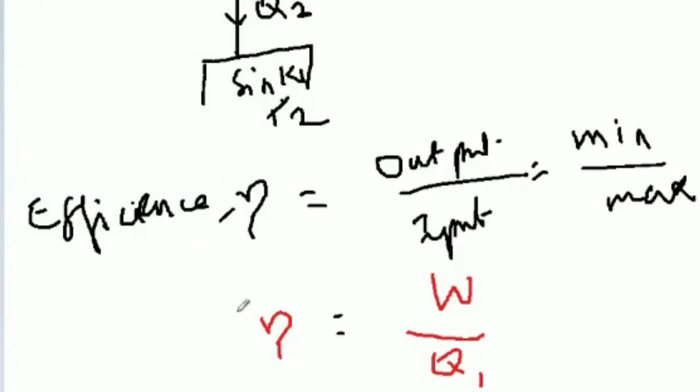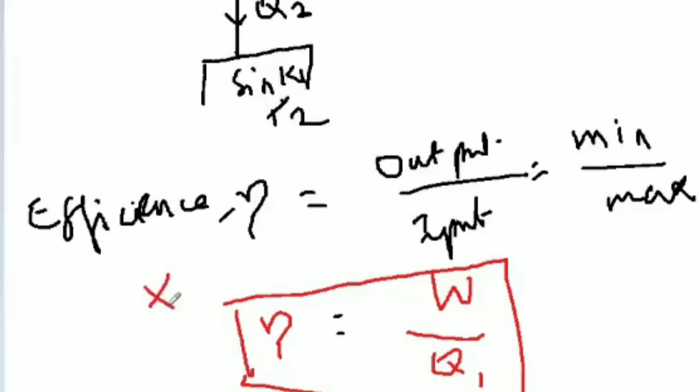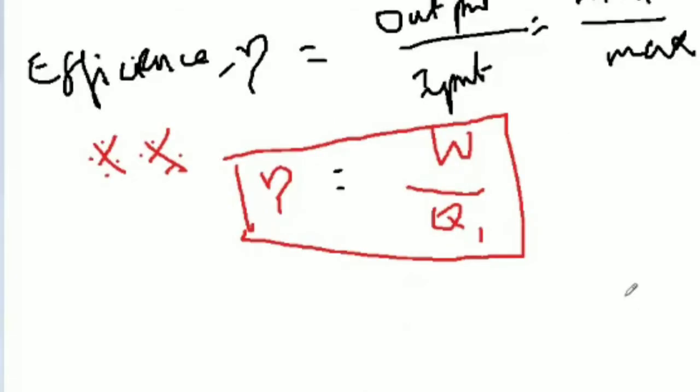This is a very, very important formula. In this second unit, the first formula is eta equal to W divided by Q1.